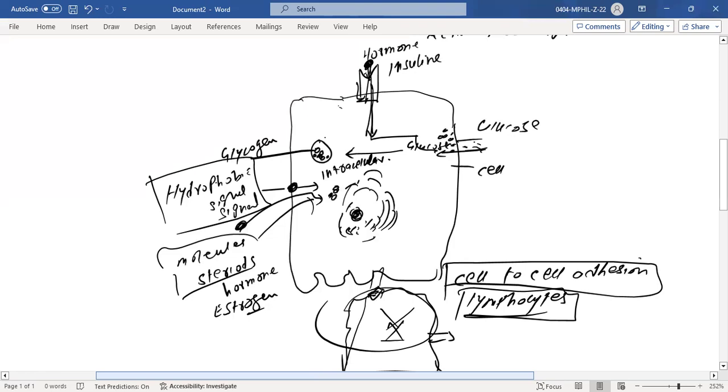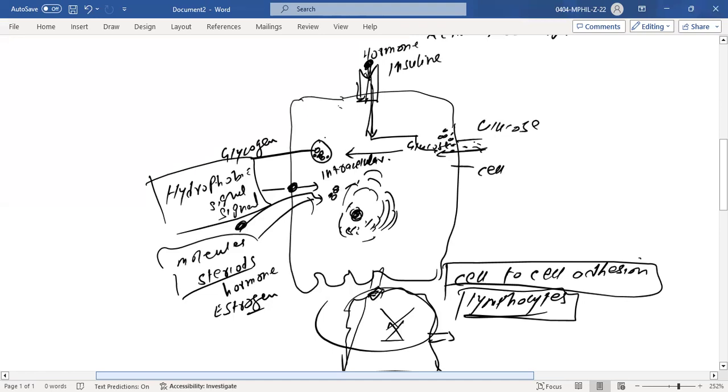Why is this cell signaling important? This is the language of the cells. The way I talk to you and you communicate with me, we are communicating by words. But how do these cells communicate with one another? These cells communicate with the help of these signals.